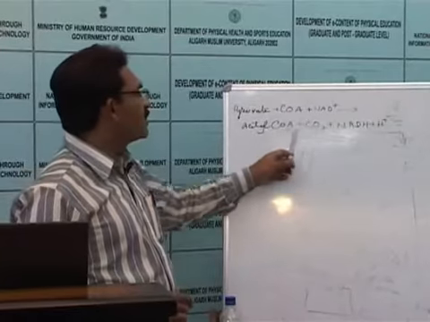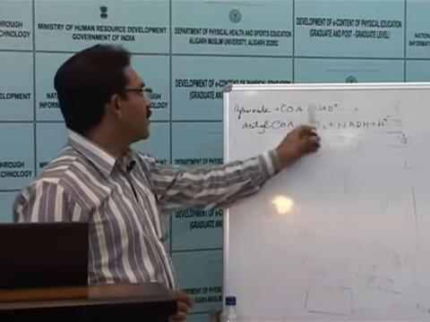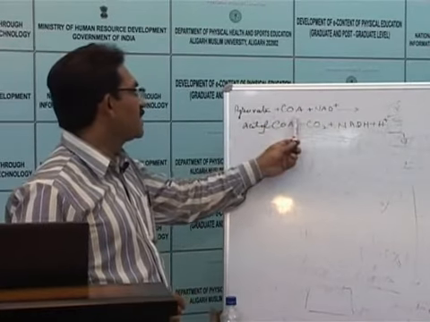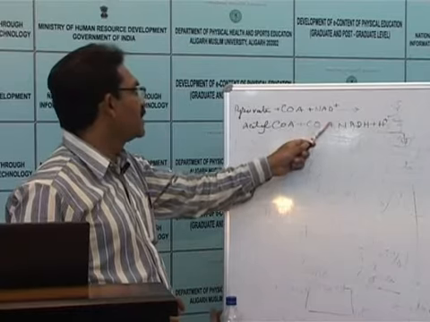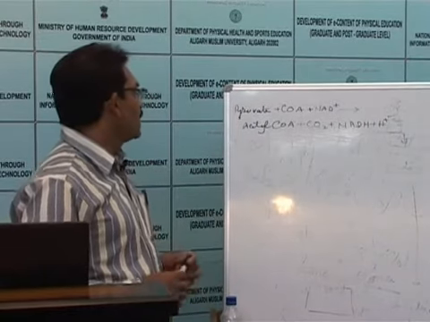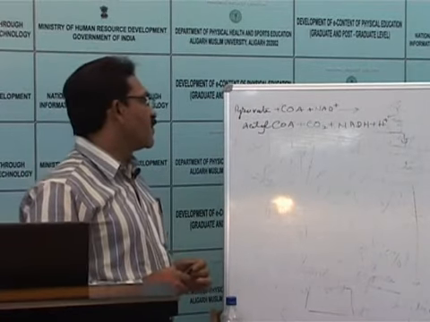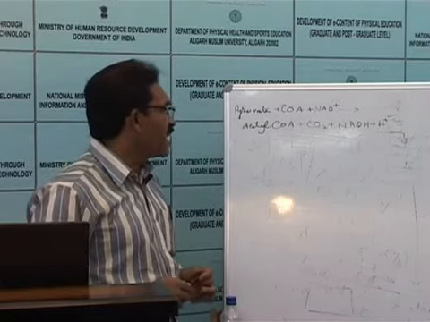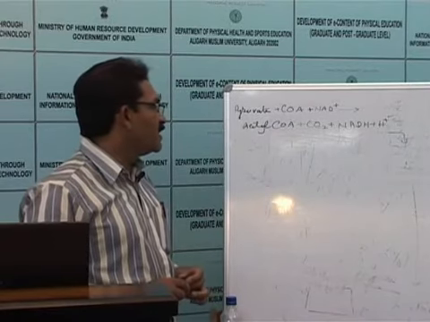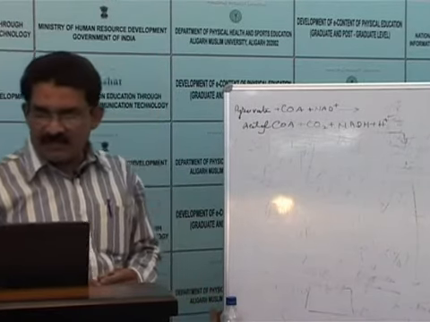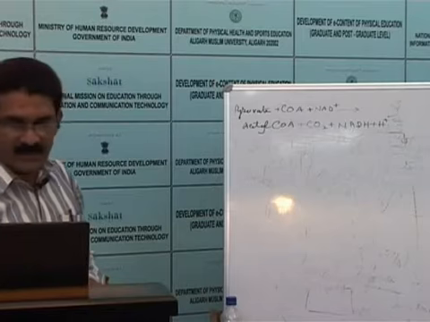In this equation, pyruvate plus coenzyme A plus NAD ion react and make acetyl coenzyme A, and produce carbon dioxide, NADH plus hydrogen ion.